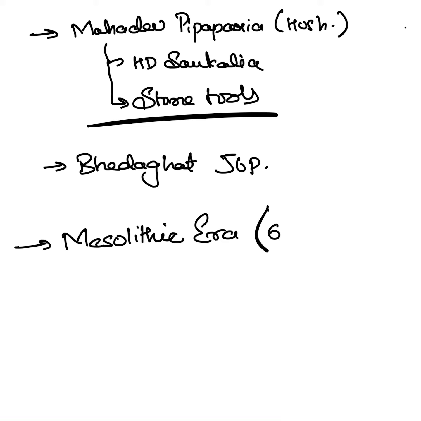The Mesolithic era is basically the period of 10,000 to 6,000 BC, because we'll go in reverse chronology. So 10,000 comes first, then 6,000. So 10,000 to 6,000 BC is the period of the Mesolithic era. As we have seen,